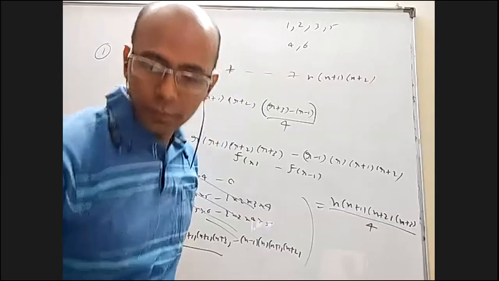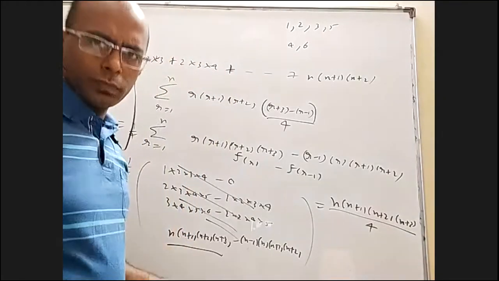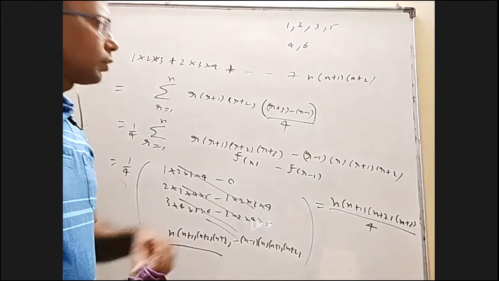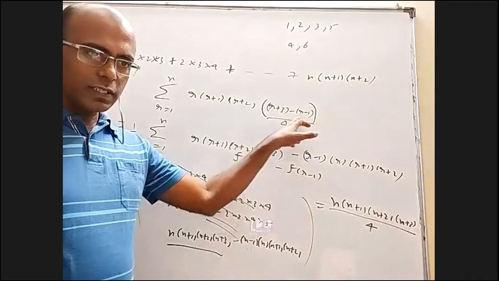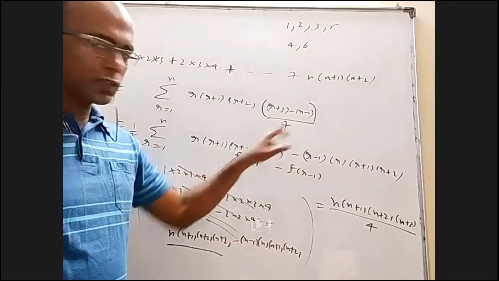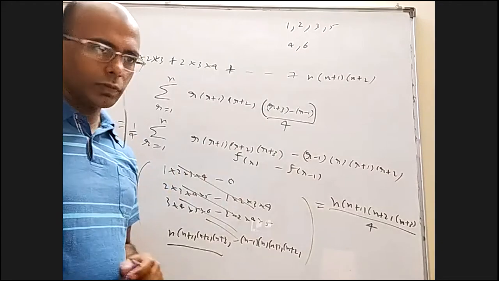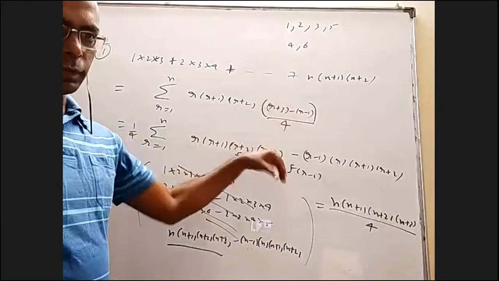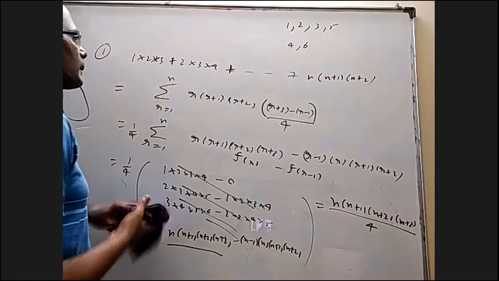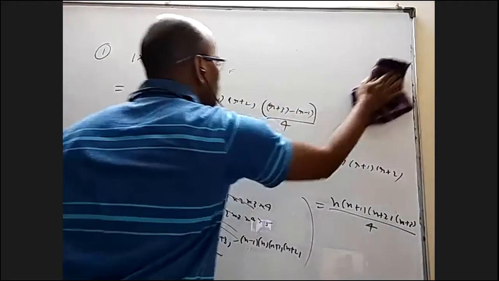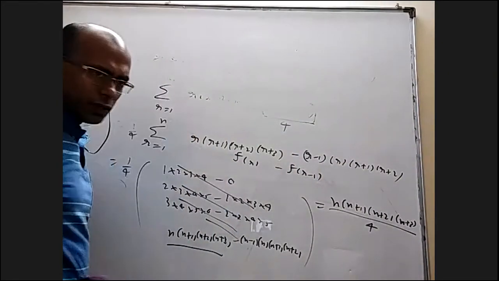Sir, how that 1 by 4 came, I did not understand. Oh, when I multiplied with this, I also have to divide with this. Now, what is the difference of these two? Yes, okay, the term is this. This I have multiplied and divided with. Anybody else not clear about this method?